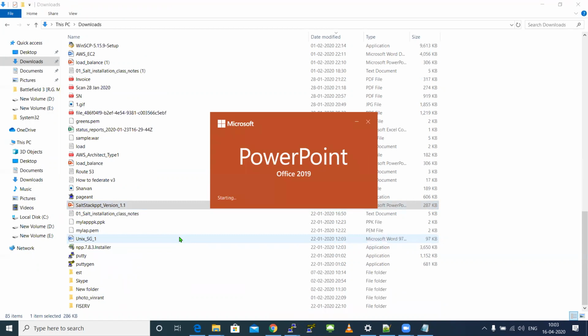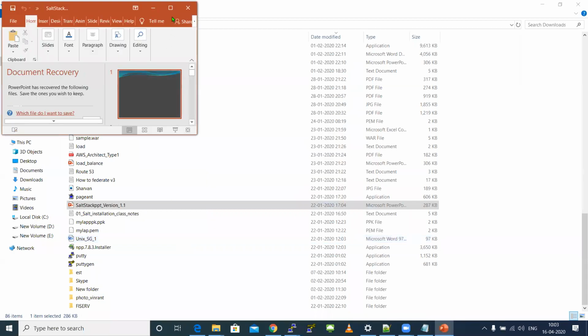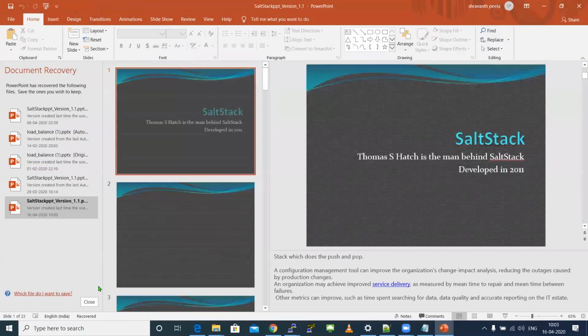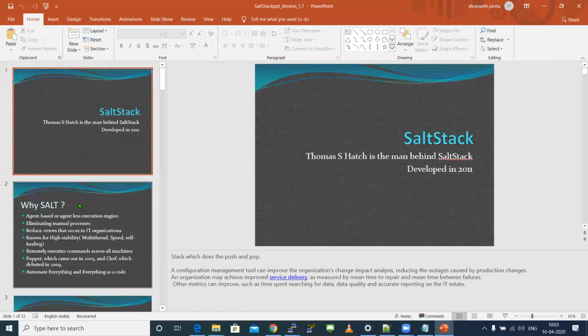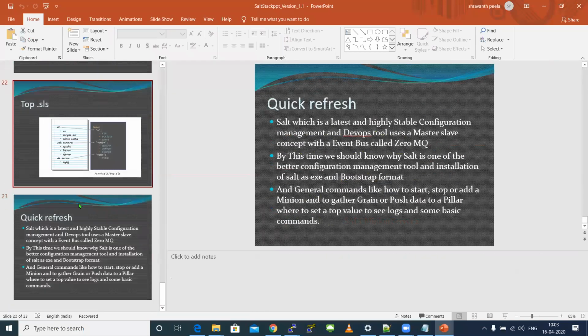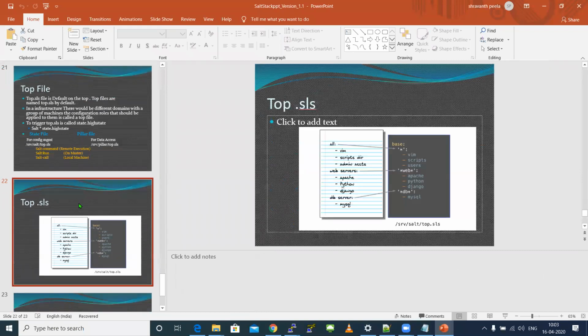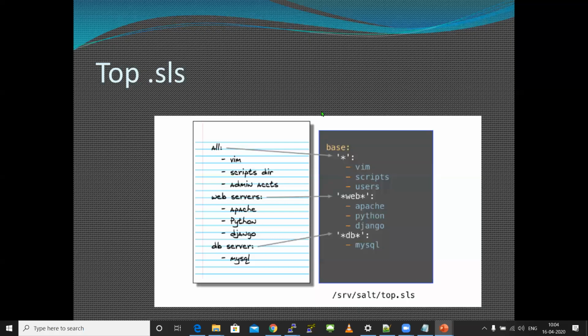Let me open this Excel to just teach you about that grouping. Grouping can be known as the top.sls file in Salt, which means I can create a file called top, and here I can give all the requirements for how my SLS files should get executed.